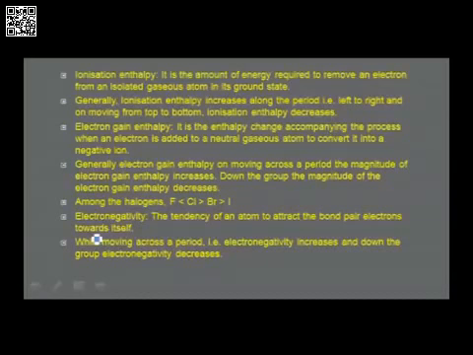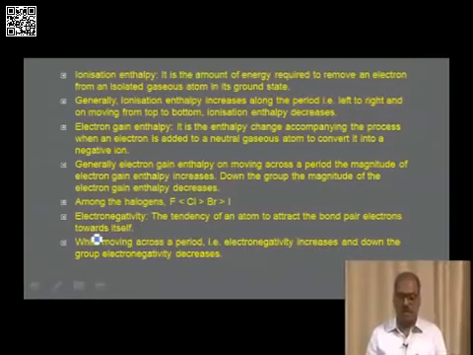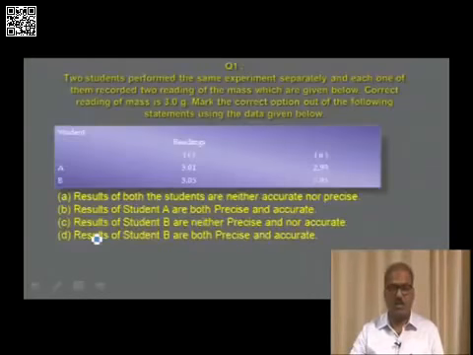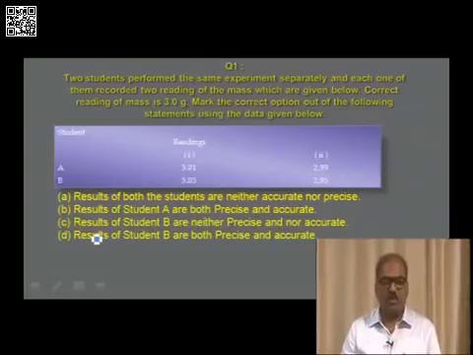Electronegativity is a very important term that you have to concentrate on. It is the tendency of an atom to attract the bond pair electrons, also known as the shared pair of electrons, towards itself in a bonded compound. While moving across a period, the electronegativity increases and down the group electronegativity decreases. So you understand that fluorine in the periodic table is the most electronegative element.